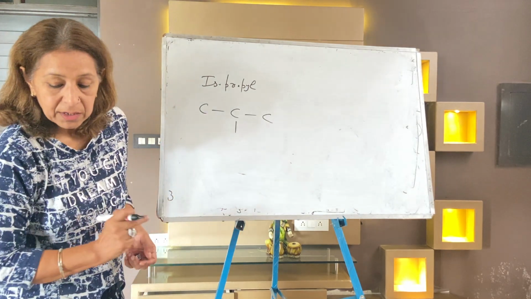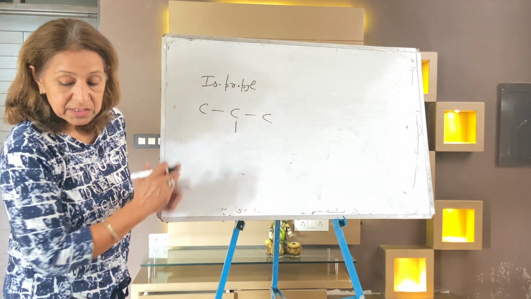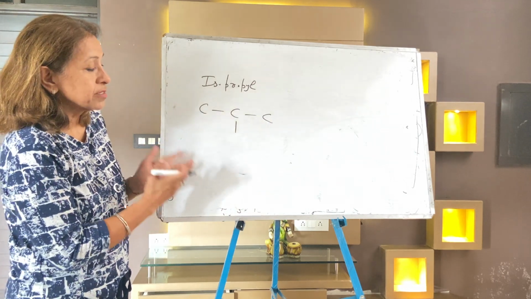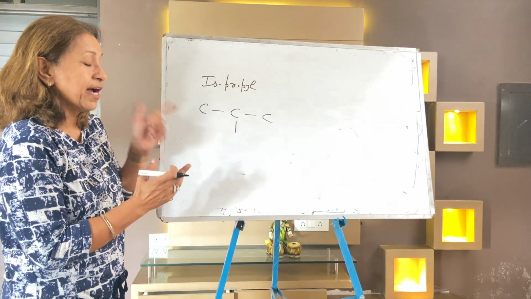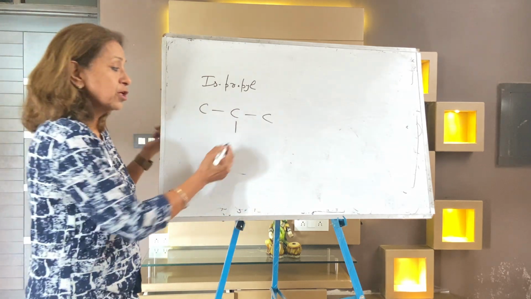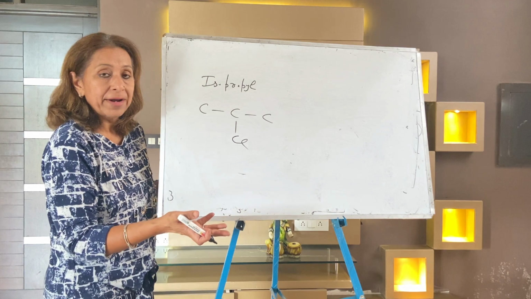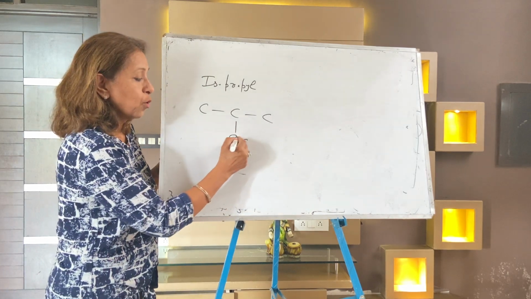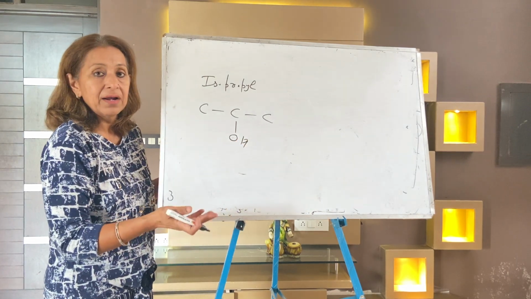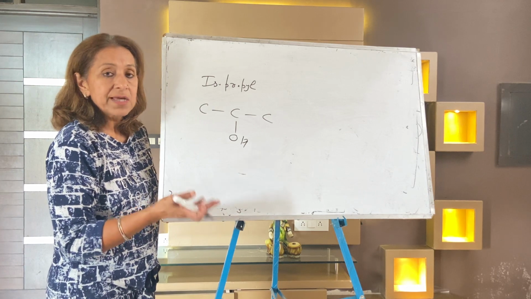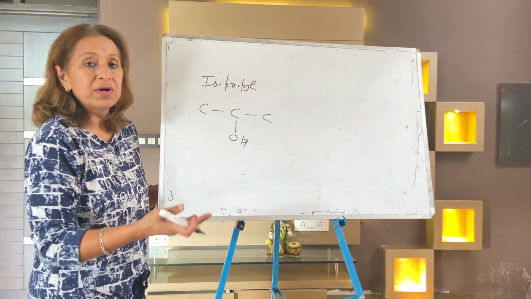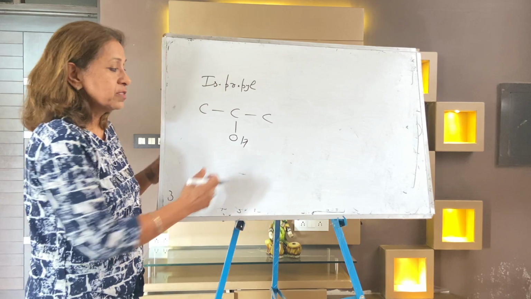It's isopropyl, and it's exceptional. It's a very important thing. No carbon here, but it is called isopropyl. Some functional group may attach, like a halogen: isopropyl chloride, isopropyl alcohol. You can see why it's exceptional: it's a branch at position number 2, but the branch is not of carbon.